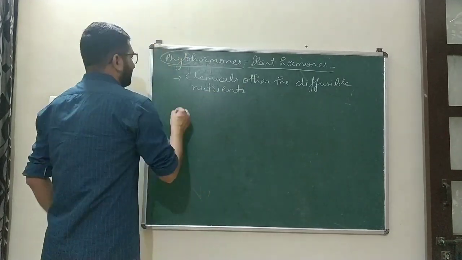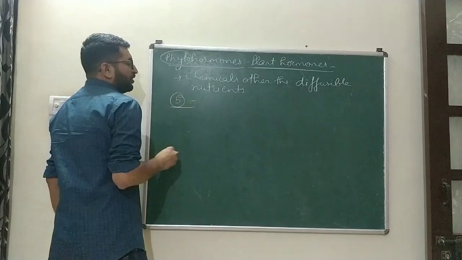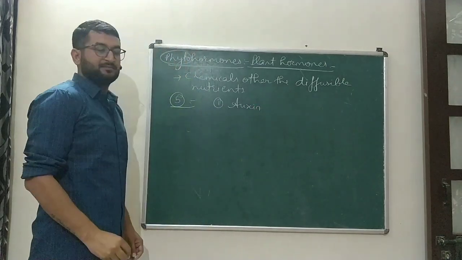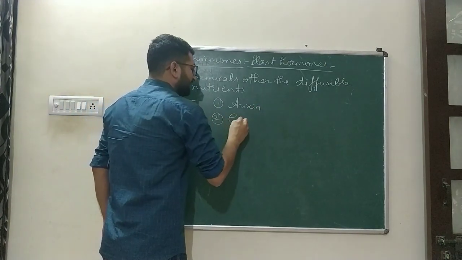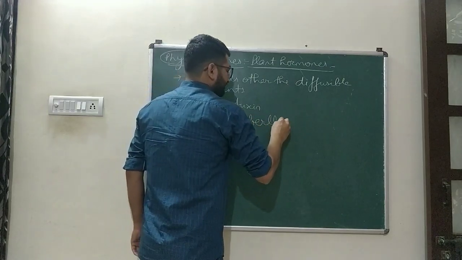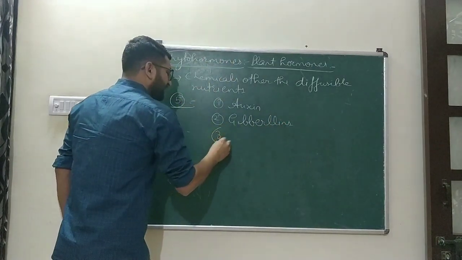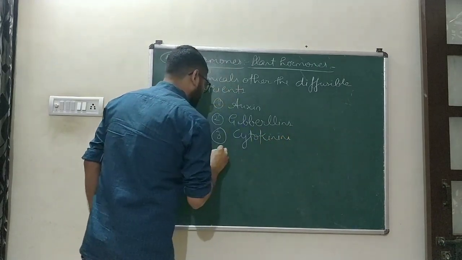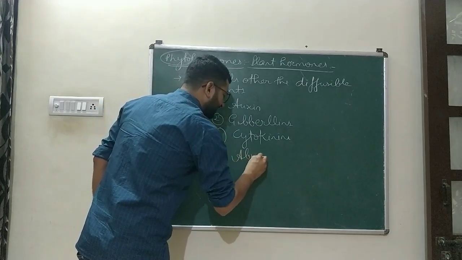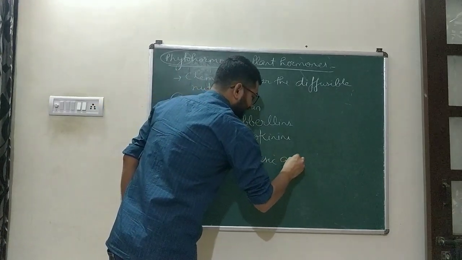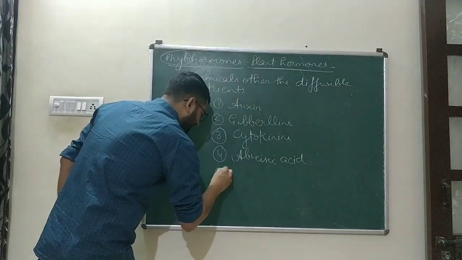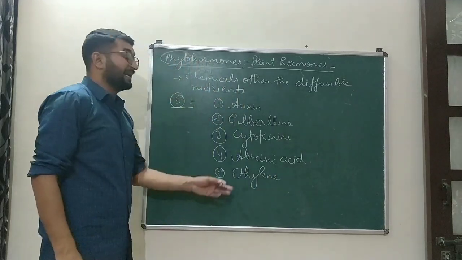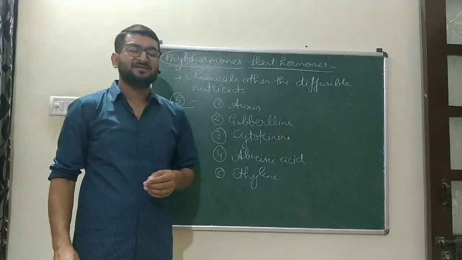We'll discuss 5 main phytohormones. The first one is auxin. The second one, gibberellins. Third, cytokinins. The fourth one is abscisic acid. And the fifth is ethylene. Ethylene is the only gaseous hormone present in the plants.